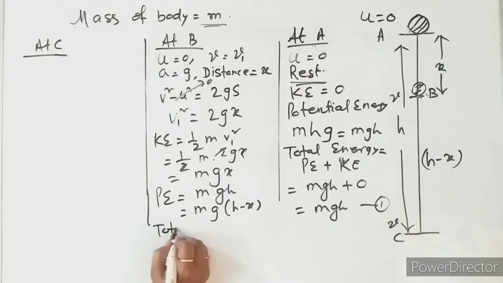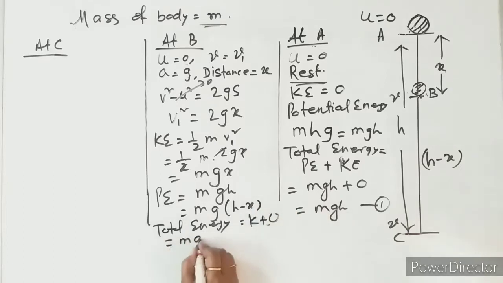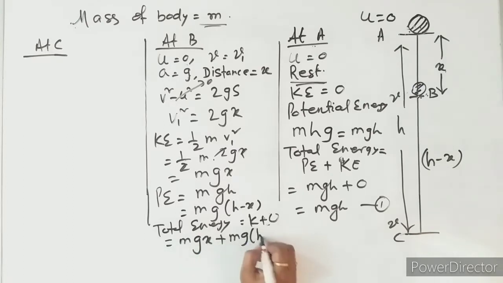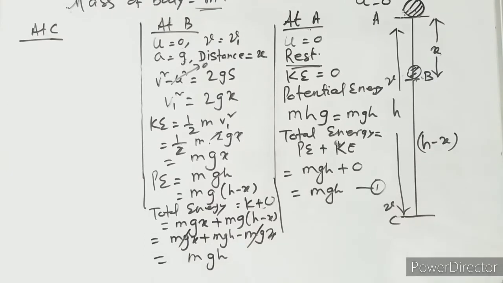So the total energy is equal to K plus U. So here we can write mgx plus mg(h minus x). So here mgx plus mgh minus mgx, so this one cancels. So what are we getting? mgh. This will be equation 2.